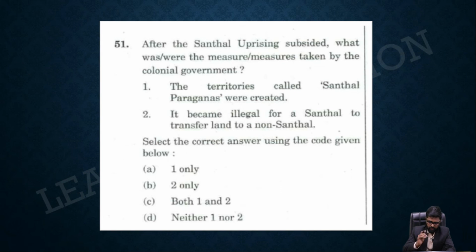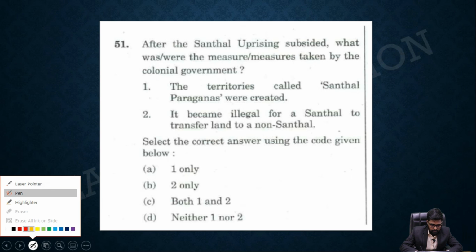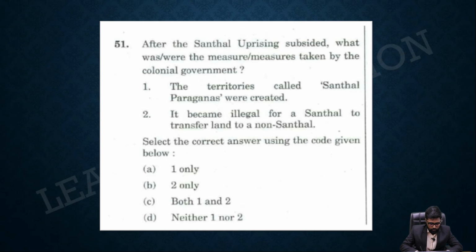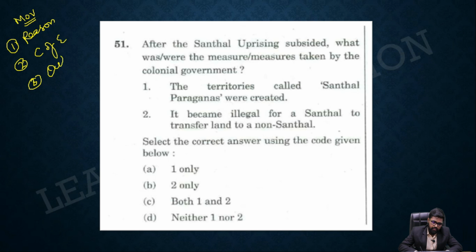See, as I promised, let me conclude this type. It is more time consuming. First of all, whenever there is any movement, you should understand what is the reason, what is the course of events, and what is the outcome.